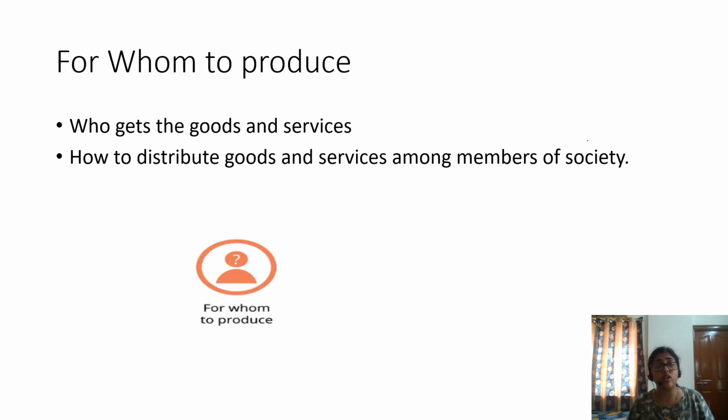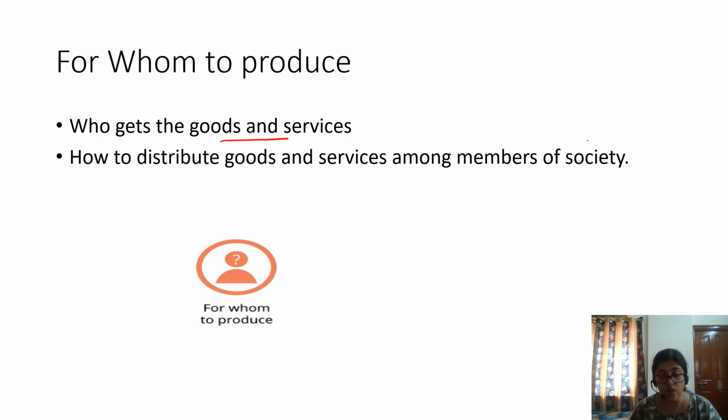The last fundamental question is for whom to produce. We have found out what to produce and how it is to be produced. Now finally we have to find for whom to produce. So this ultimately leads to the question: who gets the goods and services?